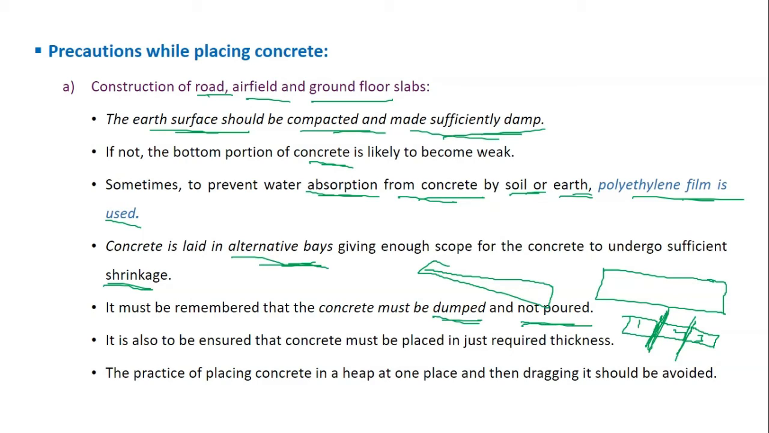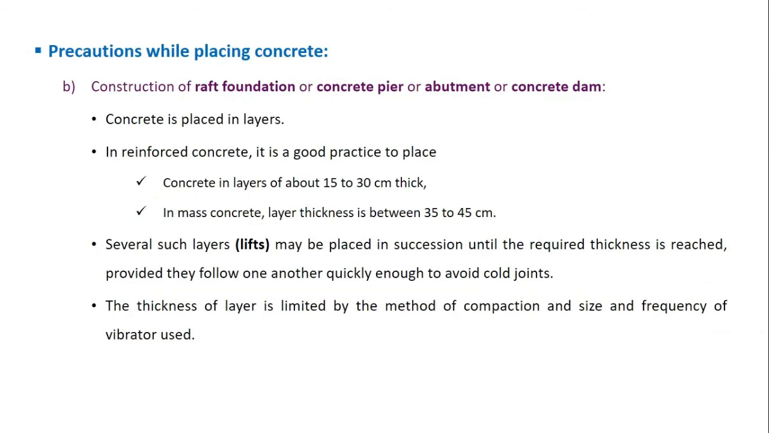Okay, so now the other thing is you should take care that the required thickness is obtained. Okay, for example, if you take a slab, it should have a certain thickness, right? Something like 15 centimeter to 20 centimeter, and you have to take care that sufficient thickness is obtained for that particular structure. Okay. And the second case is raft footings or concrete piers or abutments and concrete dams.